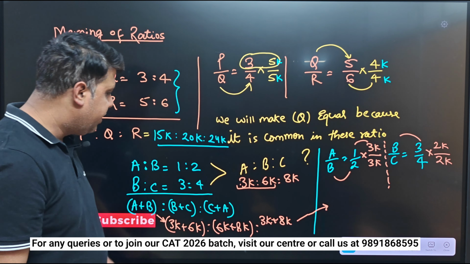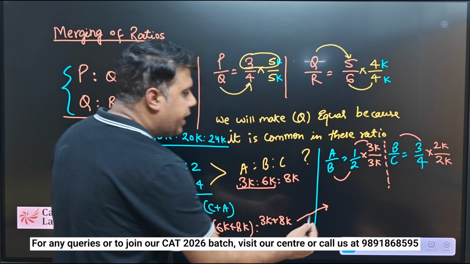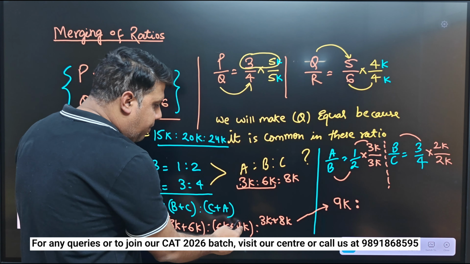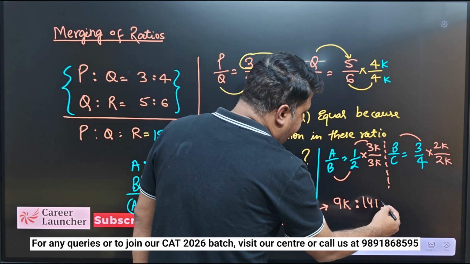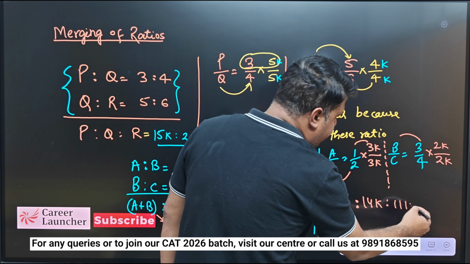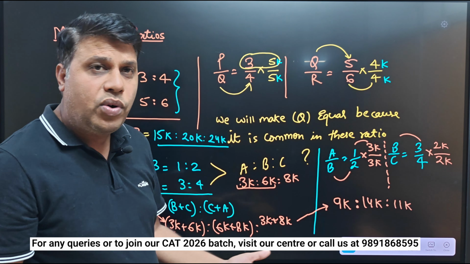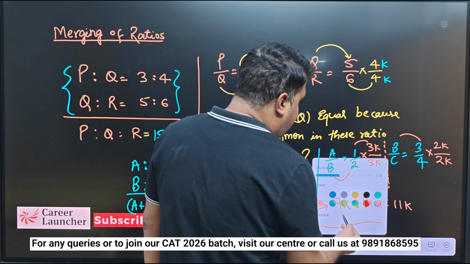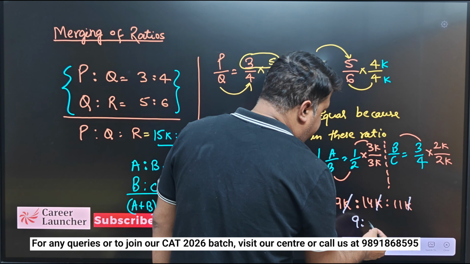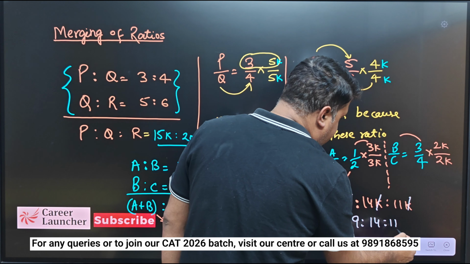तो इसको यहाँ पर लिखते हैं. This will be 3k plus 6k is 9k. Then 6k plus 8k is 14k, and 3k plus 8k is 11k. I believe it is clear. So of course I can cancel the k as it is common. So my final answer will be 9 ratio 14 ratio 11. I believe it is clear.